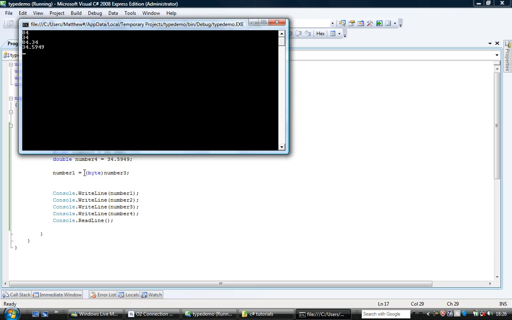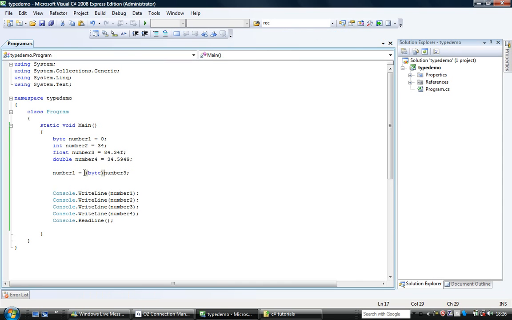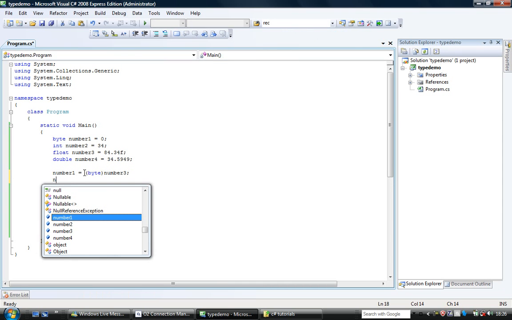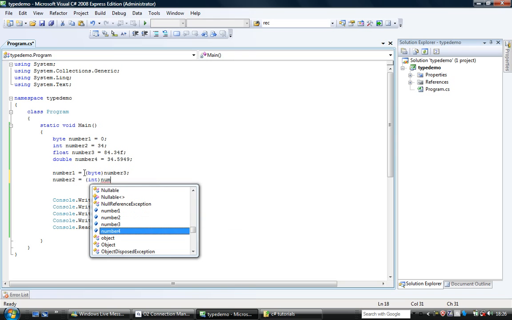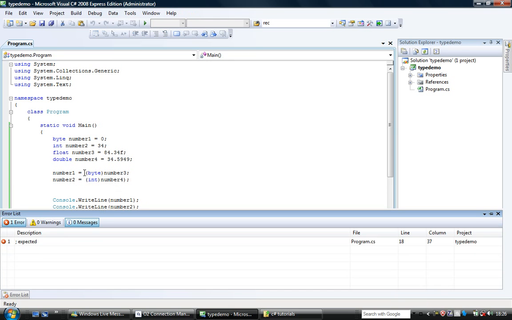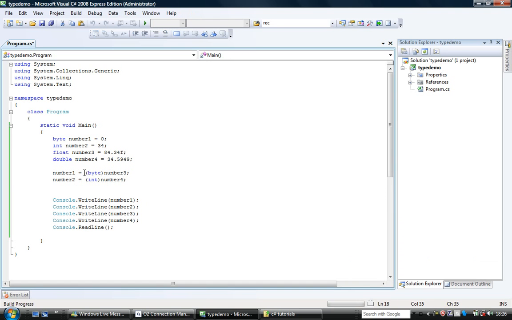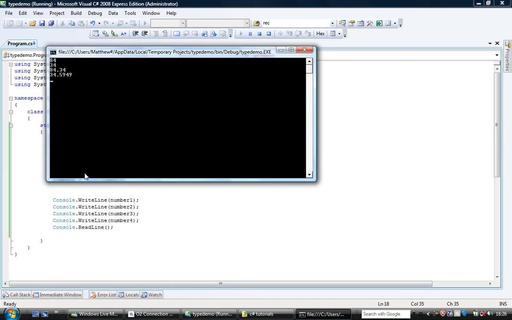A byte has no decimal places, so the 0.34 gets chopped off. Then number 2 equals, and number 2 is an integer, so we need int instead of byte there, and I'm going to set that to number 4. As you can see, number 4 has been set to 34.